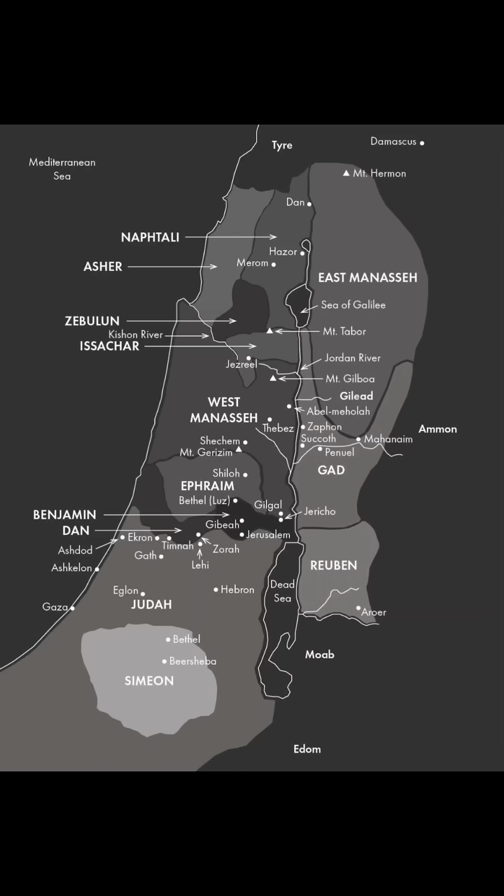For your eastern boundary, run a line from Hazar Enon to Shephem, and the boundary will go down from Shephem to Riblah on the east side of Ain and continue along the slopes east of the Sea of Galilee. Then the boundary will go down along the Jordan and end at the Dead Sea. This will be your land with its boundaries on every side.